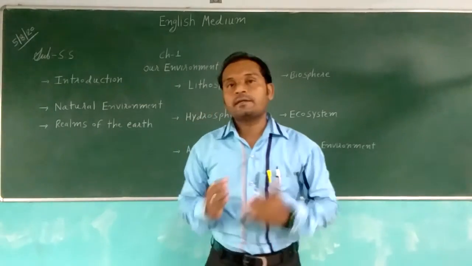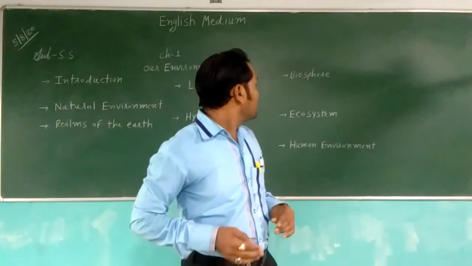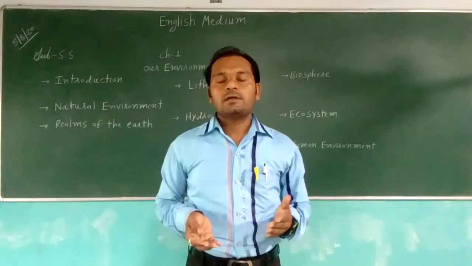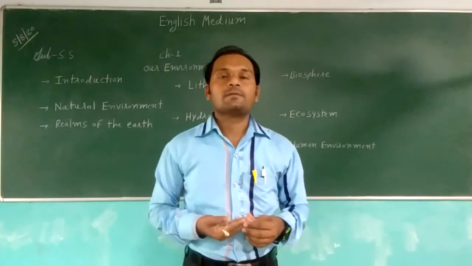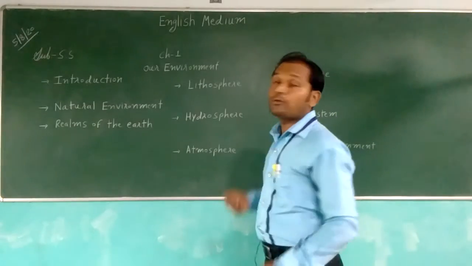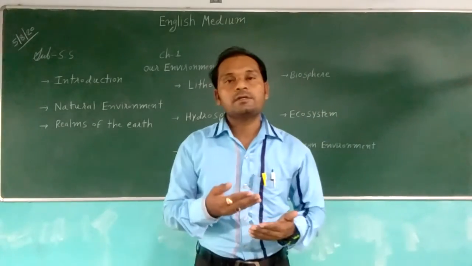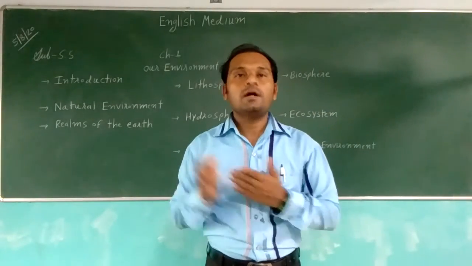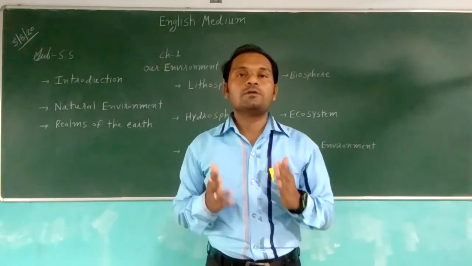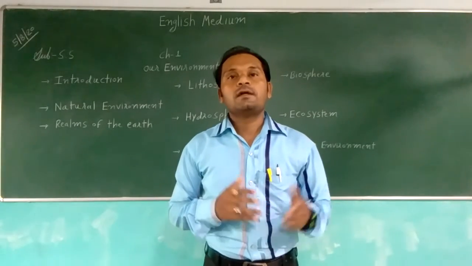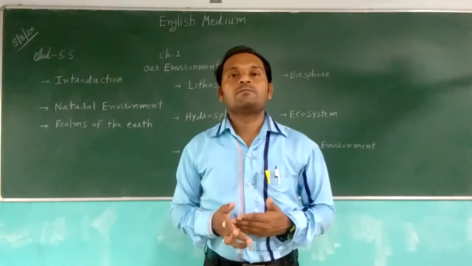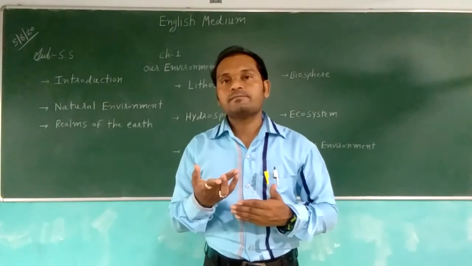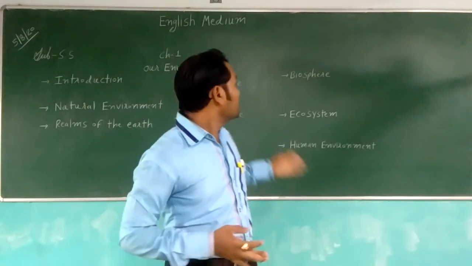Producers means they produce their own food themselves. They don't have to depend on others for their food, so they are called producers. Like trees, they make their own food. But the consumer is there.